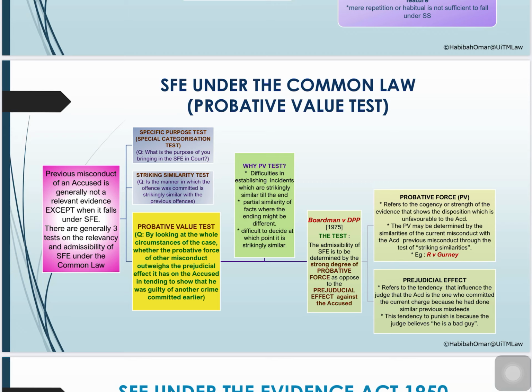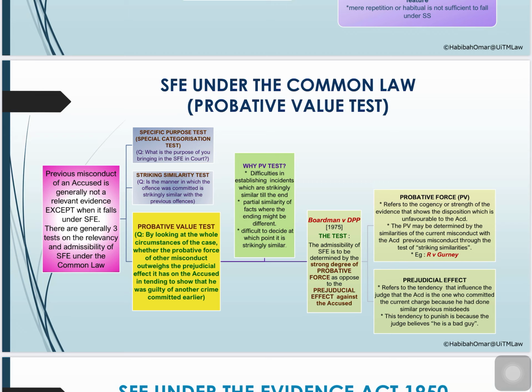In the case of Boardman, the court said that the degree of probative force must be looked at from the whole situation of a case, and sometimes striking similarity can contribute in establishing probative force that the accused person commits the crime. And the probative force here has to be balanced with the prejudicial effect it may have on a case.